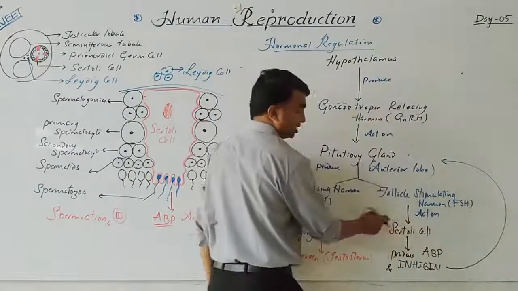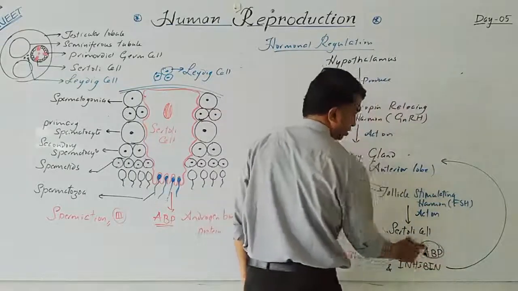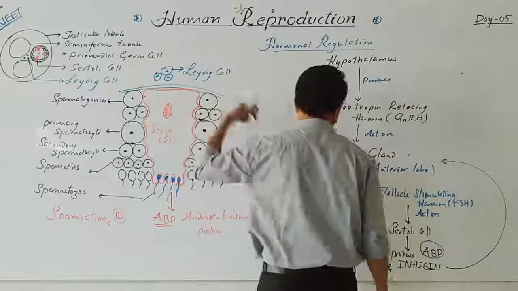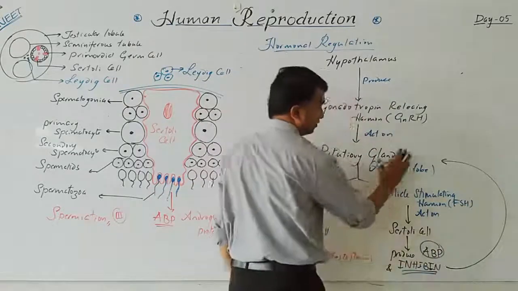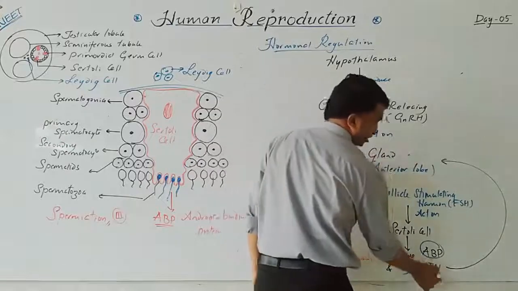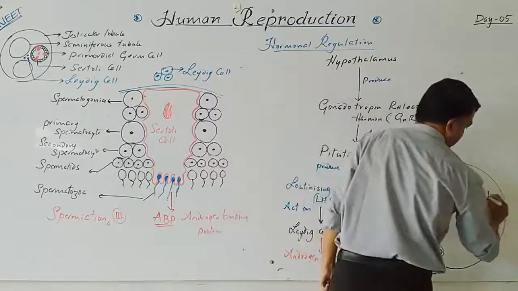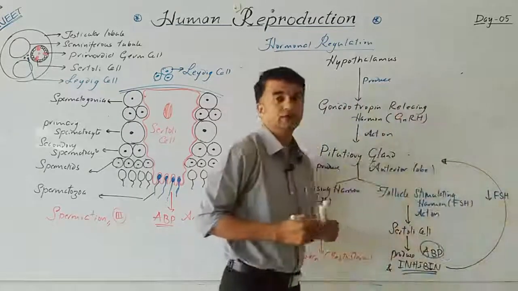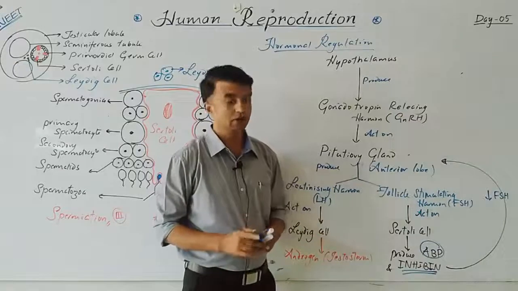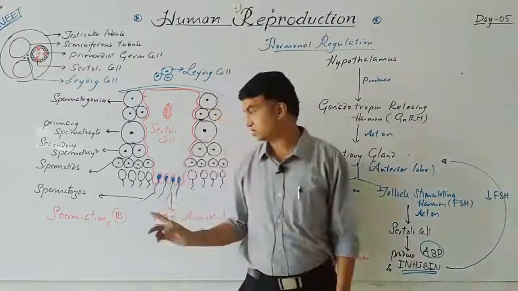The Sertoli cell will produce the ABP, androgen binding protein. Due to that, the androgen concentration increases here. Also it produces inhibin. So if the FSH production is more, inhibin will stop the further production of FSH, so the process will stop there. So the Sertoli cell plays a very important role in spermiogenesis.